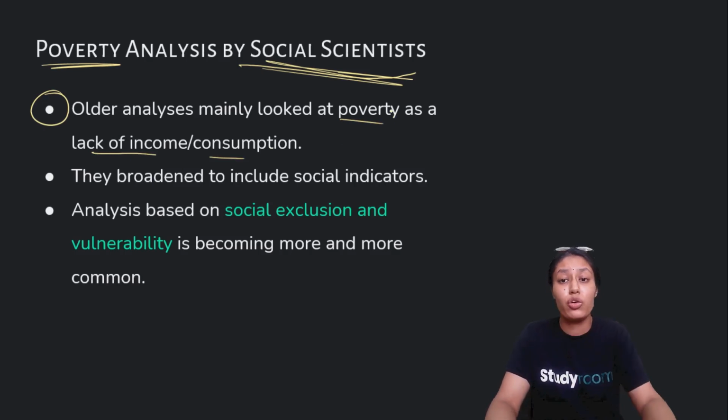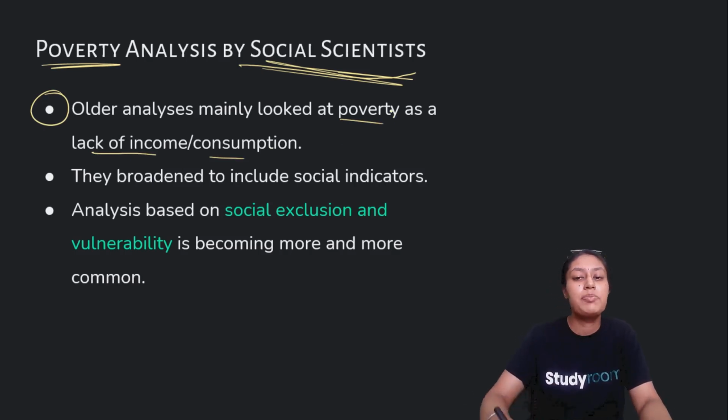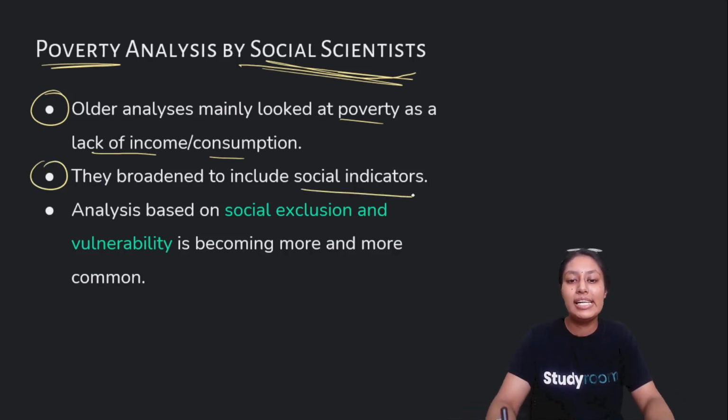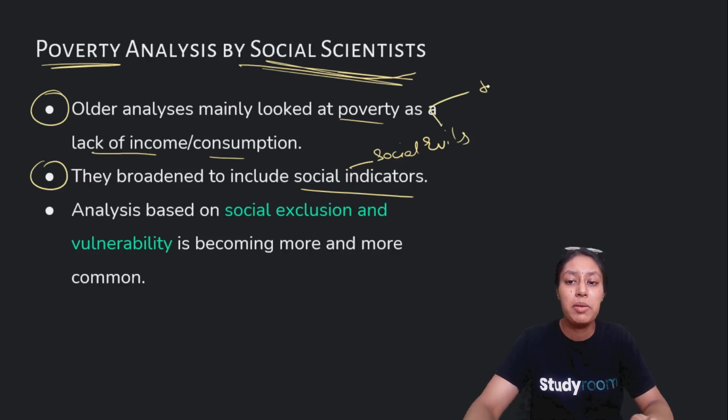If you're unemployed and do not have income or money, obviously the person will be considered in the condition of poor, right? Second, social scientists have broadened this analysis by including social indicators. What are social indicators? Social indicators are, in other words, social evils. For example, crime rate,